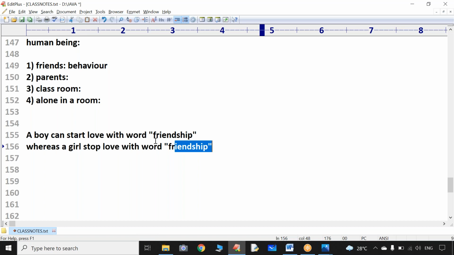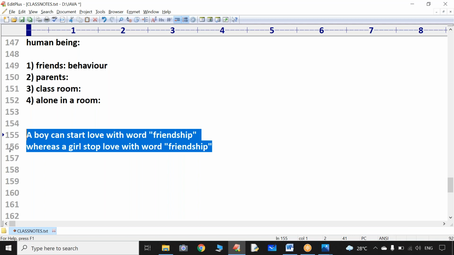Sir, the word is the same, but this word is behaving differently here. The same word means something different here. Now, is it a perfect example for polymorphism or not? Yes or no? No doubt at all. So the same object behaving differently in different situations is nothing but polymorphism.